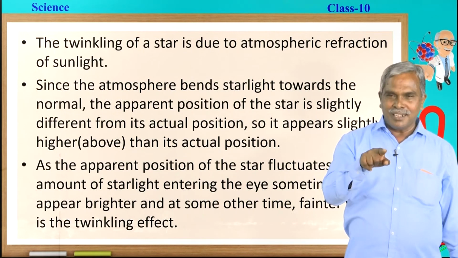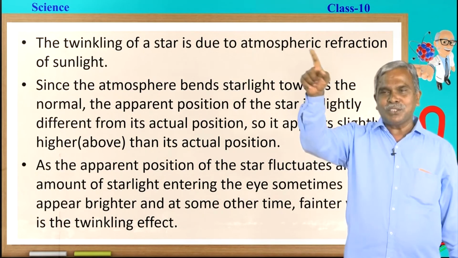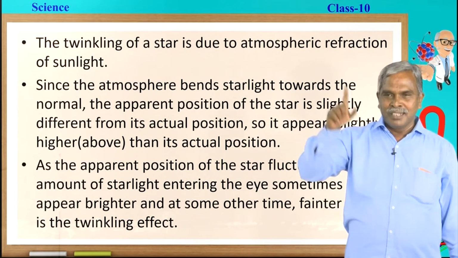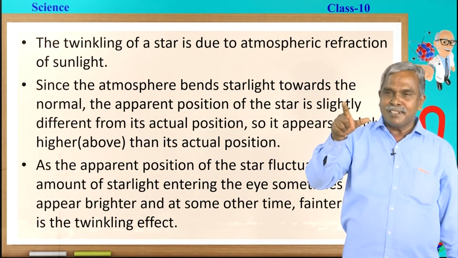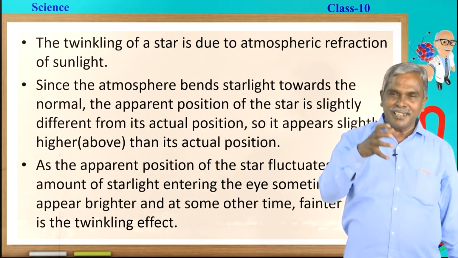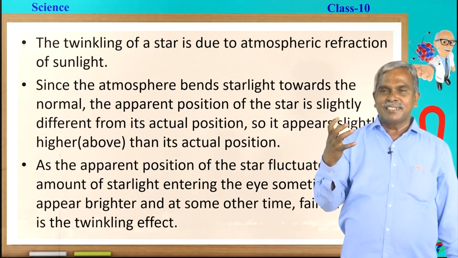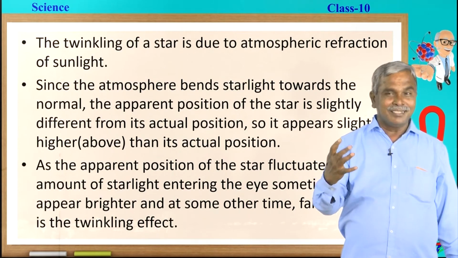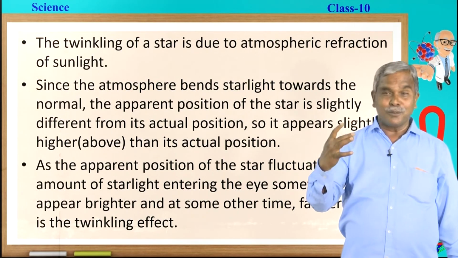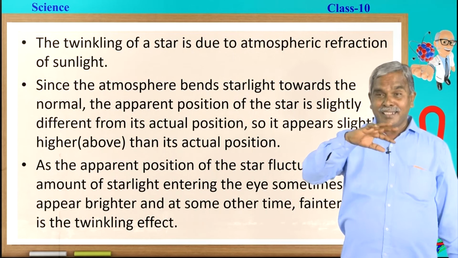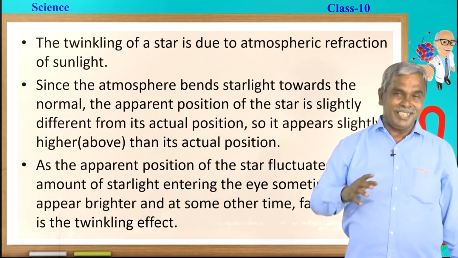Sun is also a star. It is applicable to a star's light also. Whenever the star's light enters through our earth atmosphere, it bends. That is the reason the stars twinkle, they become faint, they become bright, and their position is likely to change.